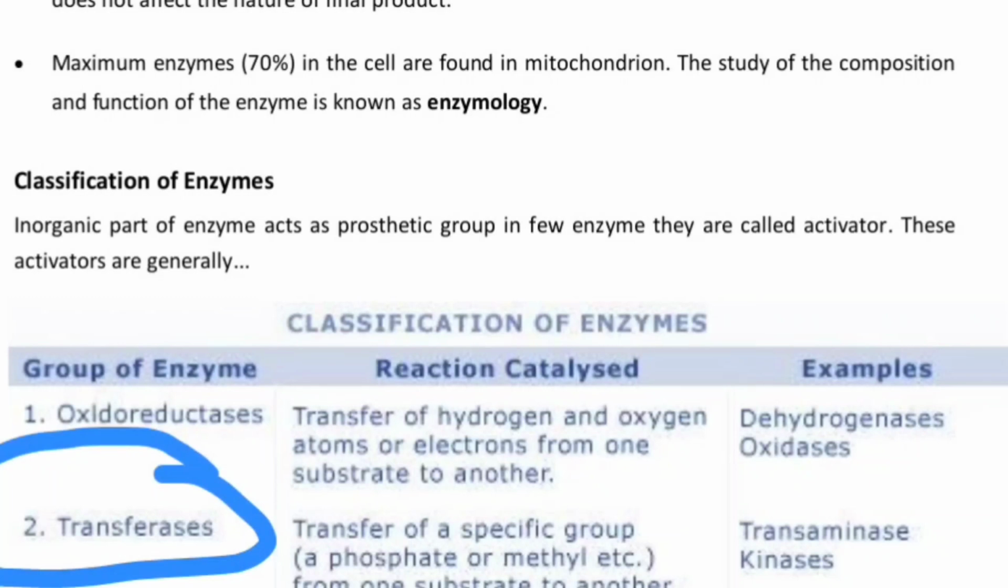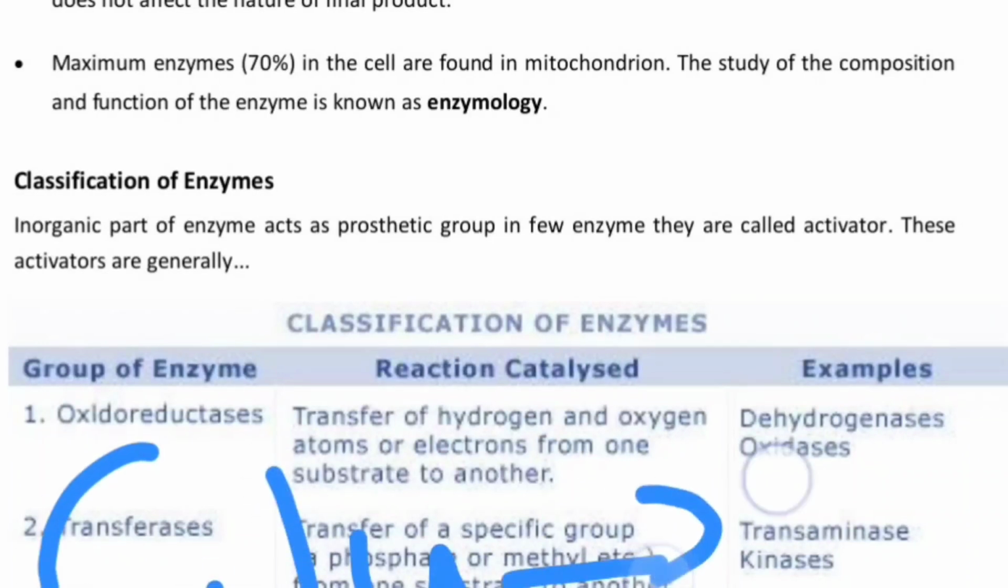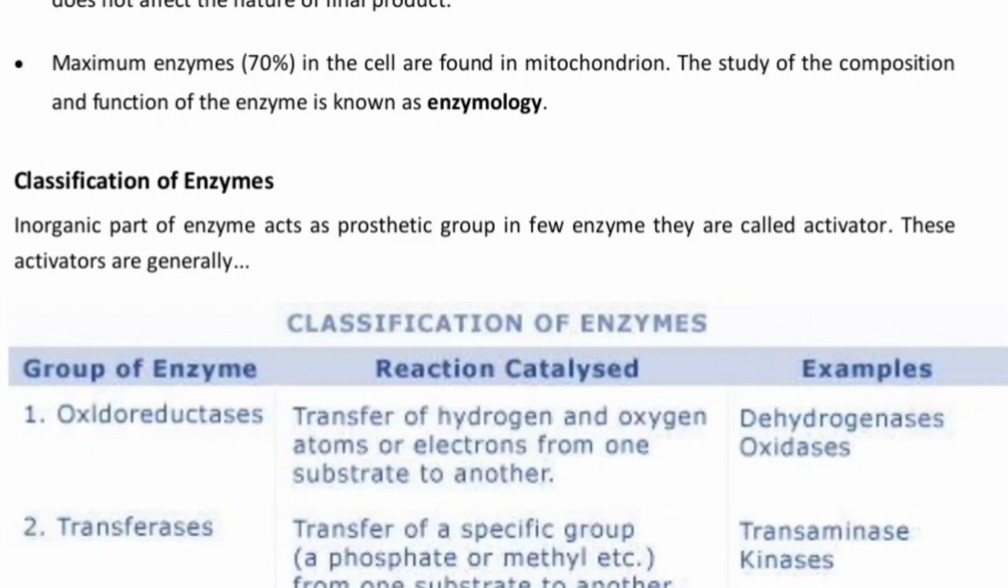Transferases literally transfer a specific group, for example a phosphate group or a methyl group, from one substrate to another. The examples here are transaminases or kinases. In case of the hydrolases, they are responsible for the hydrolysis of a substance, and examples are esterase or the digestive enzymes. The fourth one is isomerase, which is responsible for changing the structure of the substrate, which means having the same molecular formula but different structural configuration. Let's say for example glucose to fructose.